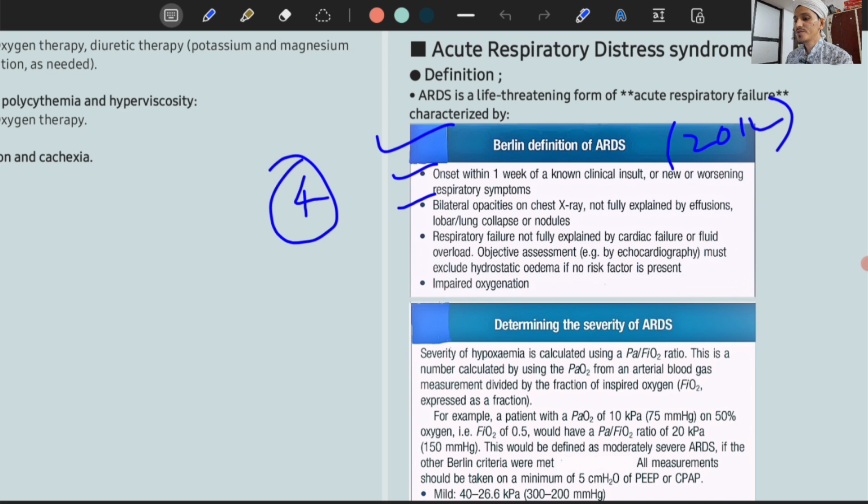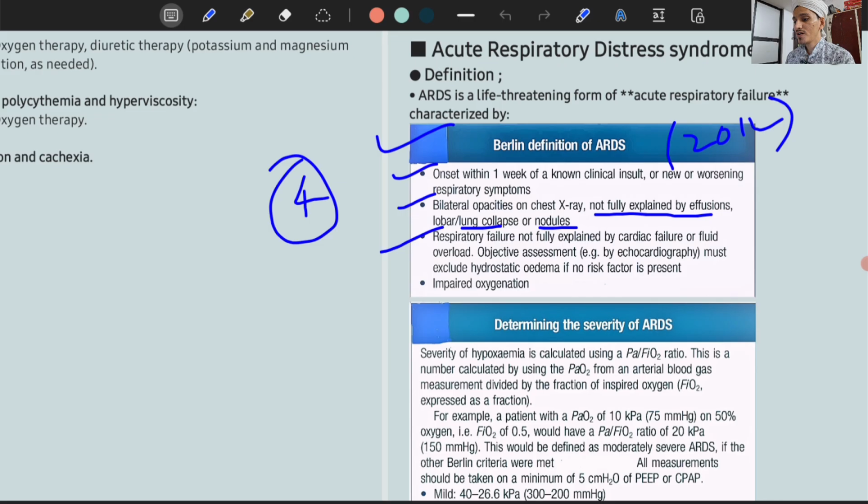The second condition is there should be bilateral opacities on the chest X-ray or CT scan, meaning bilateral whiteout lungs, which are not fully explained by effusions, lung or lobar collapse, or nodules. Those bilateral opacities are not due to pleural effusions or collapse or nodules. They are due to something else. So bilateral opacity should be present on radiological investigation. That is the second condition.